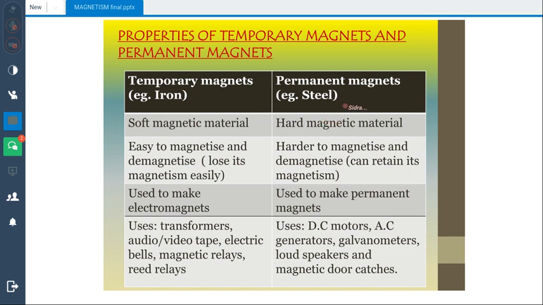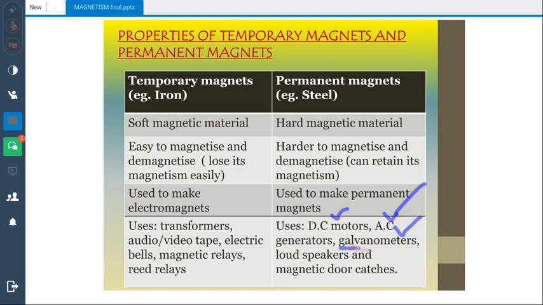Now, what are hard magnetic materials? Hard magnetic materials are those magnetic materials which are difficult to magnetize and demagnetize. They cannot lose their magnetism easily. They are used to make permanent magnets. They are used in DC motors, AC generators, galvanometers, loudspeakers, and magnetic door catches. What is a galvanometer?